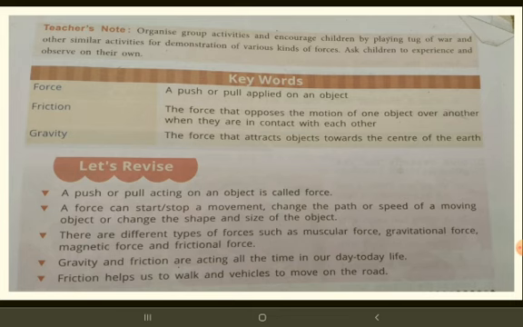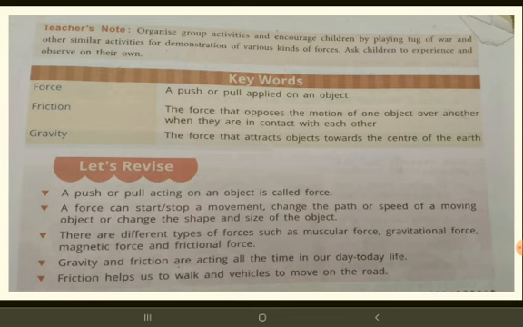Now let's revise. What did you learn from this lesson? A push or pull acting on an object is called force. A force can start or stop a movement, change the path or speed of a moving object, or change the shape and size of the object. These are the effects of force.